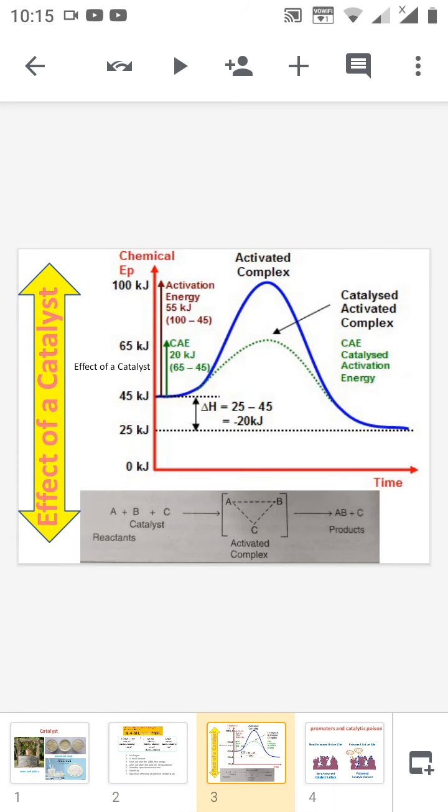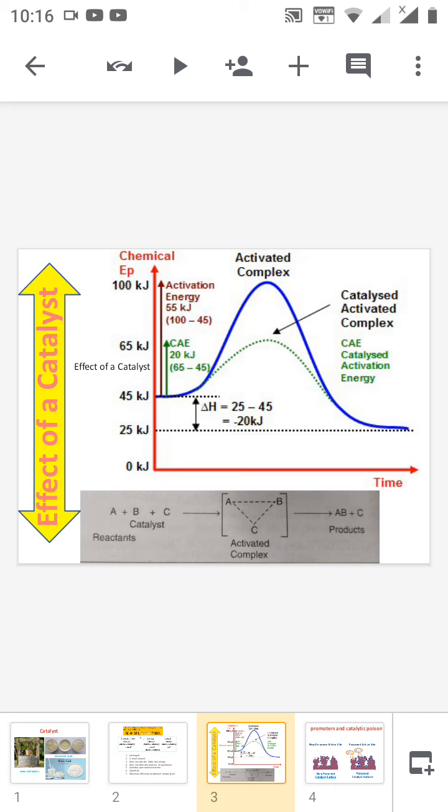Then what is the effect of a catalyst? The effect of a catalyst means that the catalyst temporarily forms a bond with the reactant, yielding an intermediate activated complex. I have shown an example at the bottom of the slide. A and B are the two different reactants involved in the chemical reaction, and C is the catalyst. The catalyst will react with A and B, forming a temporary bond with both A and B, and form an activated complex.